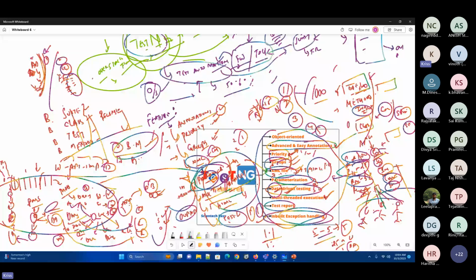And two most important things which are missing in the features: one thing is listeners. This is one of the most important features. Listeners are nothing but they listen to you, whatever you are trying to say, they will try to listen for you. Now what it will do is, hey, when a test case fails, what do I need to do? When a test case passes, what do I need to do? When a test case is skipped, what do I need to do? Those all things would be handled as part of listeners.